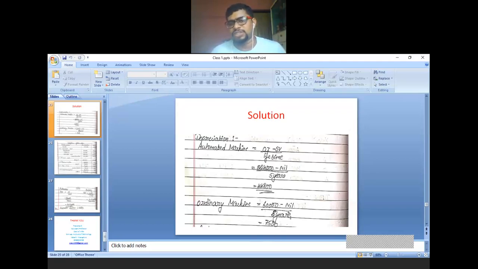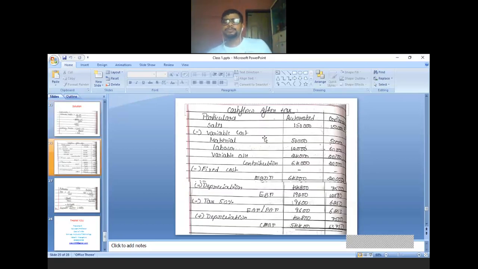Depreciation calculation is done. Next, in order to calculate the payback period, we need cash flow after tax but before depreciation. How to calculate it? Sales is given, so it is an income. Write sales first, then deduct all variable costs. Material is given, deduct. Labor is given, deduct. Variable overhead is given in the problem, deduct.